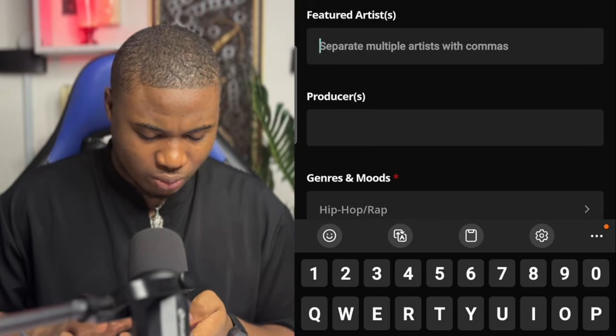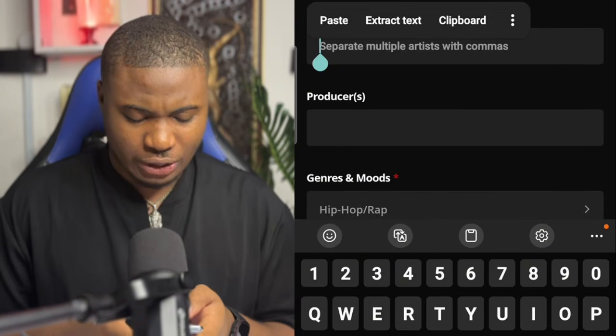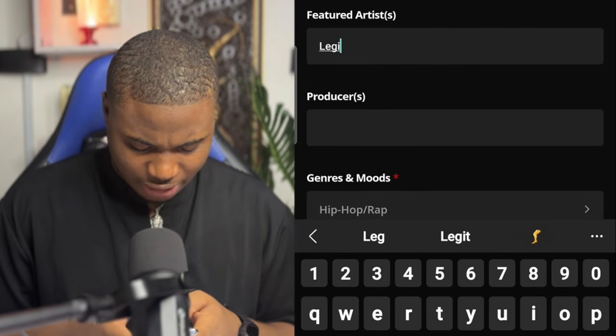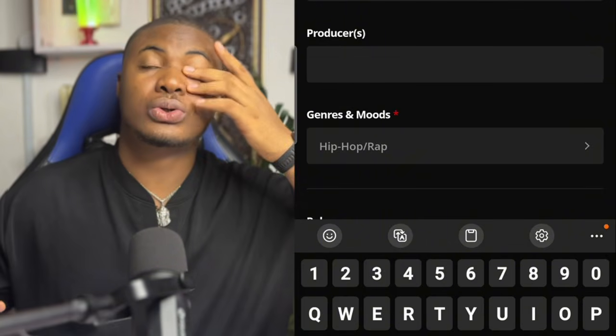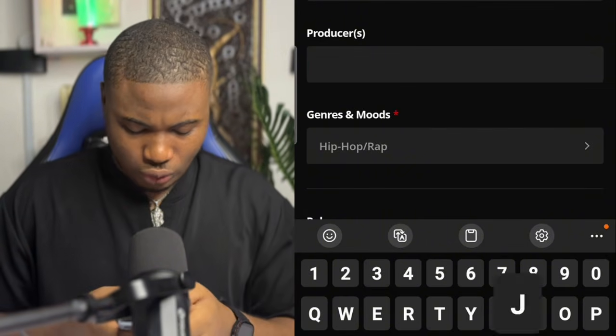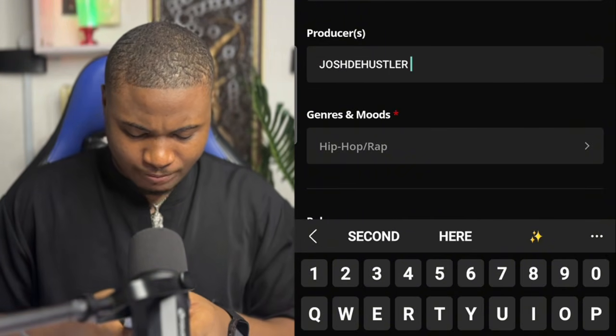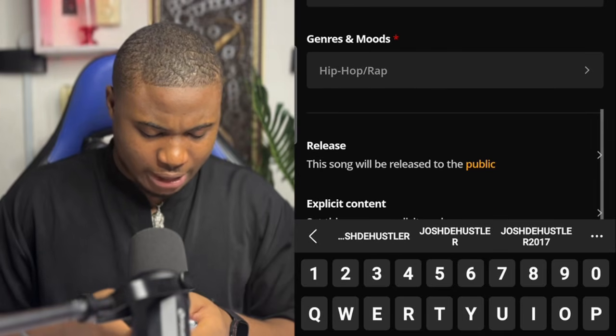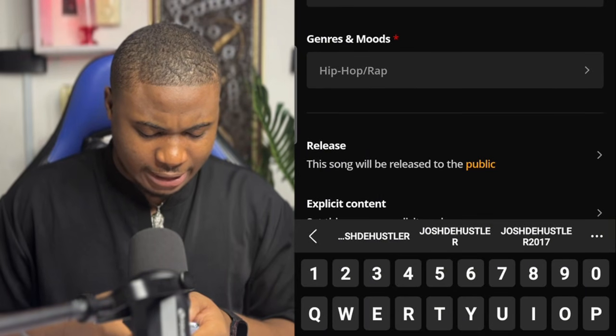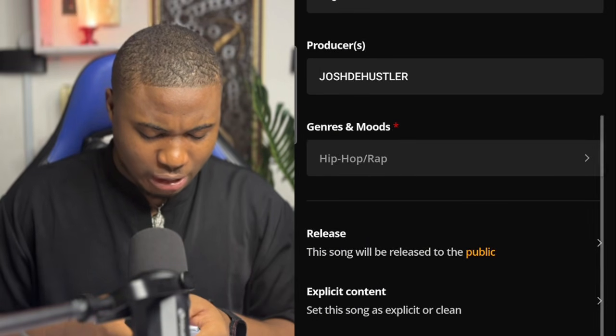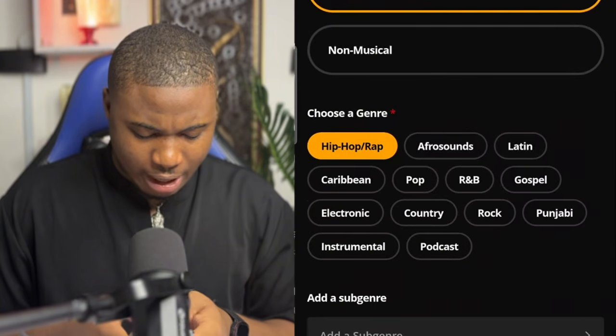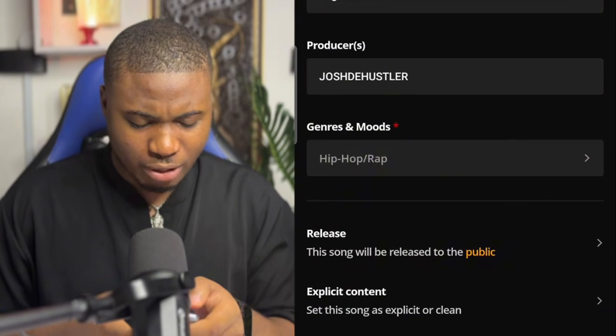Then here it says featuring Legit Hustler. So I'm featuring Legit Hustler. Right here it says the producer. George the Hustler is the producer. And right here is the genre and mood of the music, which is hip hop. So it's a hip hop music.